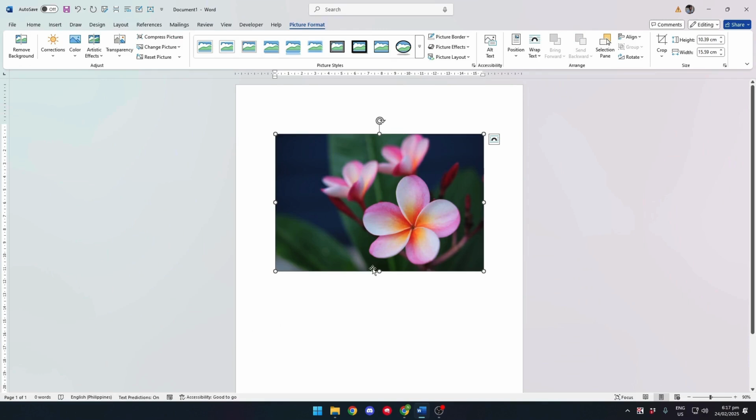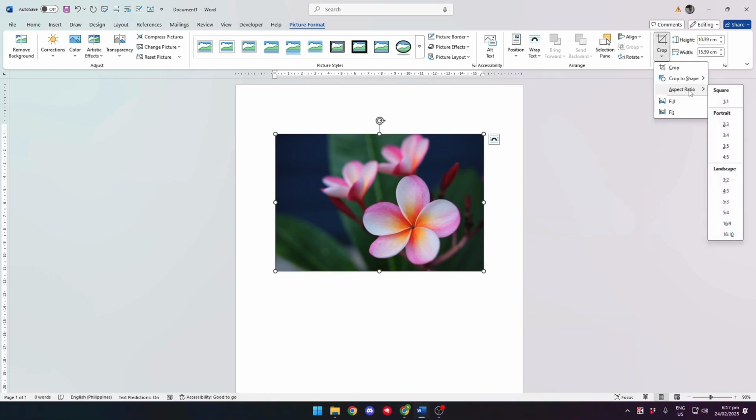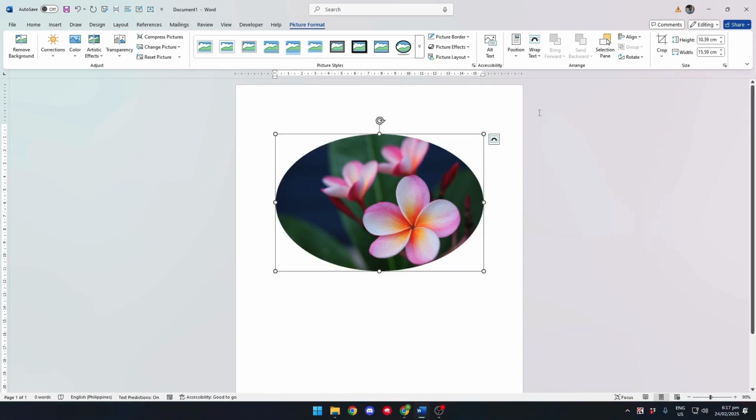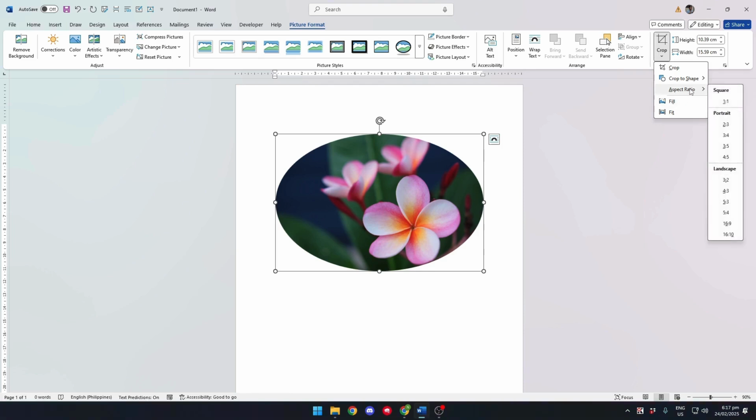Now, let's say that you only want to keep this part of the flower right here. So what you can do to crop this into a circle is click on it. And right here, you'll see the option to crop the image. Now click on the drop-down list and click on crop to shape and click on circle. Now again, to make sure that becomes a circle, click on aspect ratio this time.